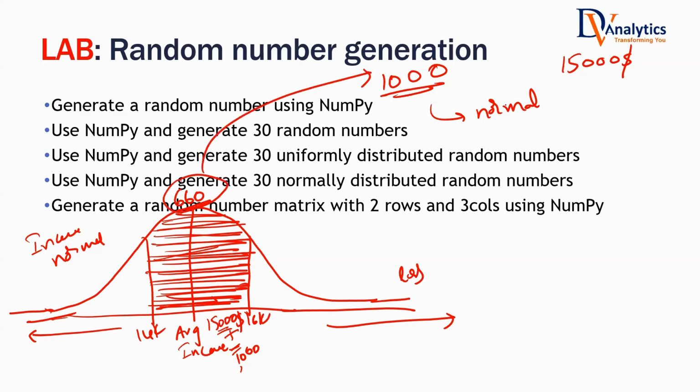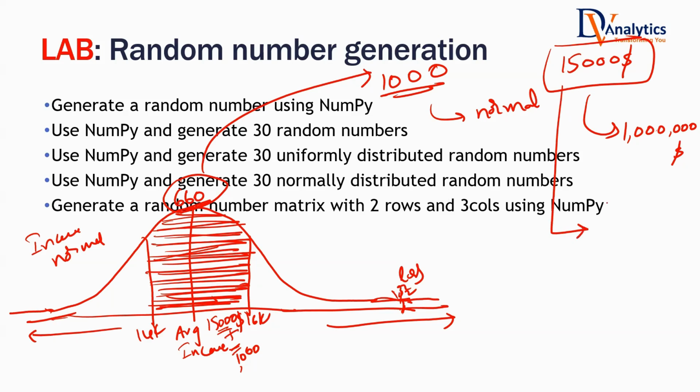Now, the average income is 15,000. Is there any possibility that somebody is earning as high as $1 million? The possibility is there, but the number of people earning $1 million will be very, very few. So far away from the average, there will be very few people, maybe one or two.